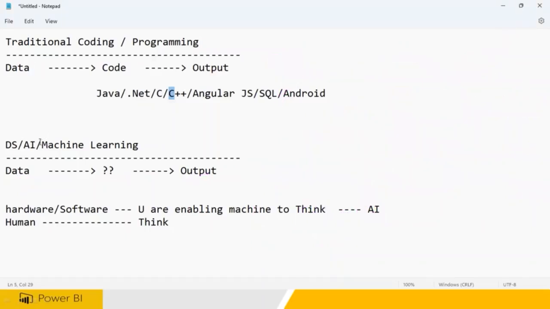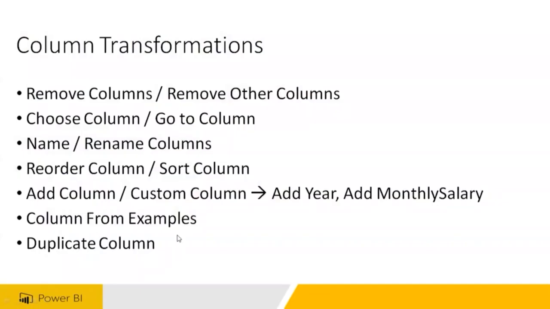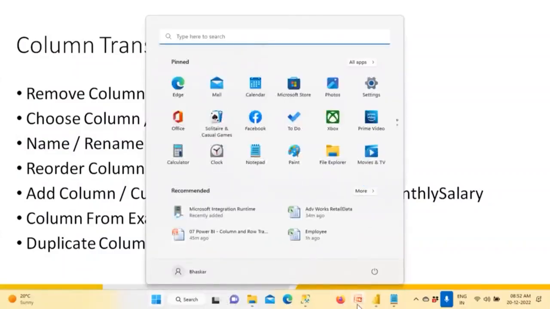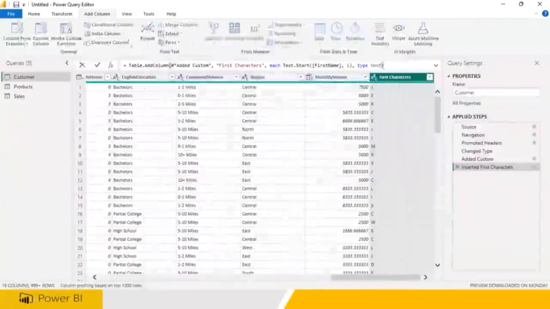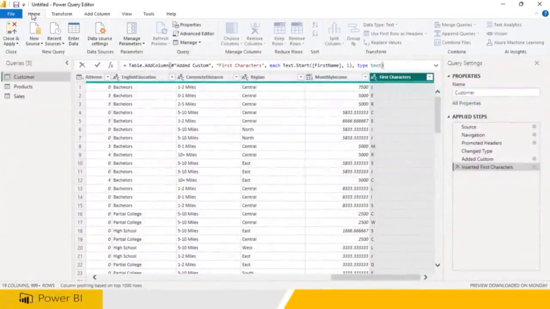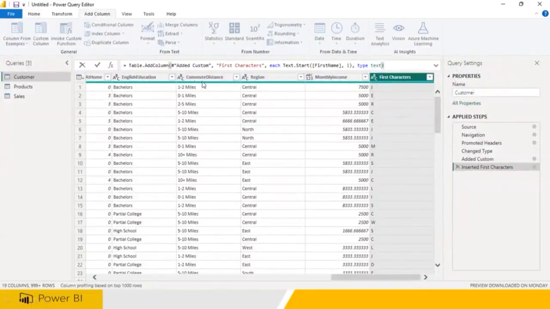Am I clear? So machine learning means you are not writing the code. Now I have given you one example here, column from example. Now you tell me, Power BI is equipped with, so inside this, Microsoft has injected a machine learning algorithm. That is the reason Power BI is able to write the program. Now tomorrow you go to Java. Java is also equipped or injected with a machine learning algorithm.